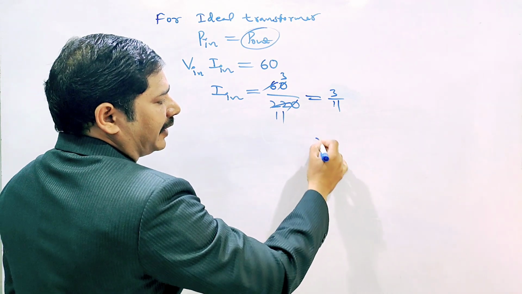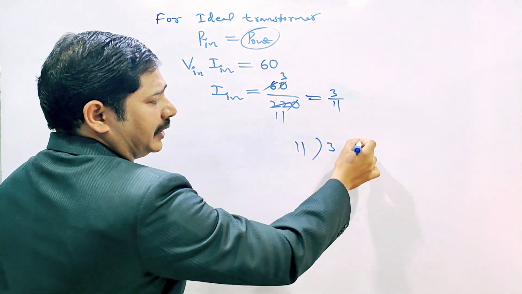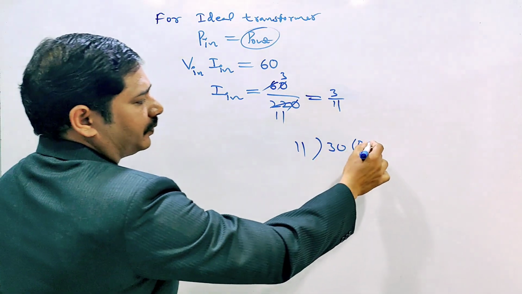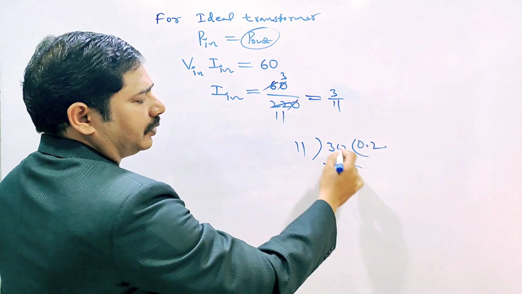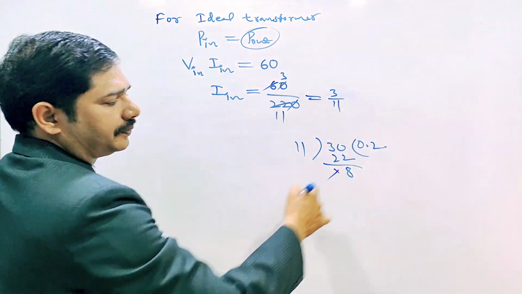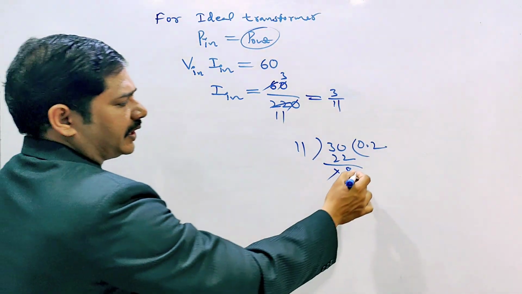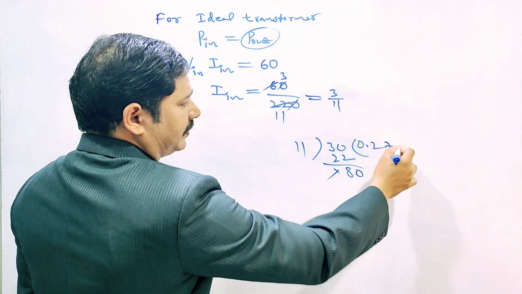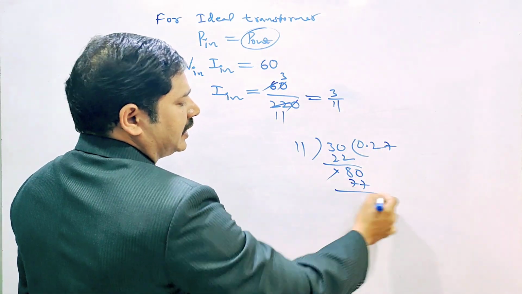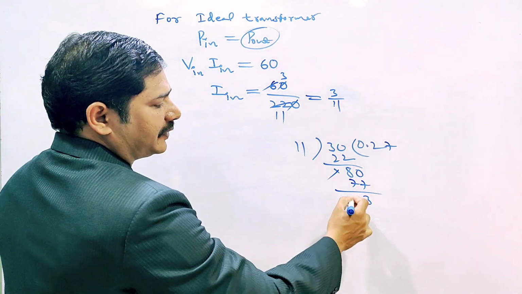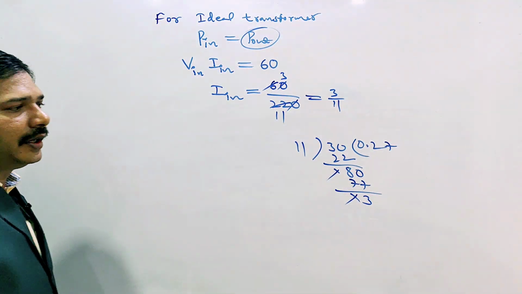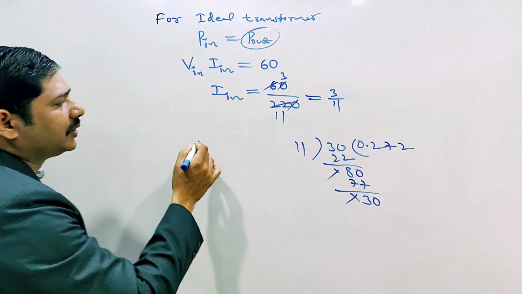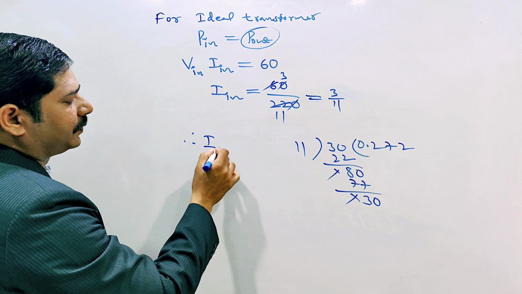Taking the decimal, 0.2 and so on, dividing step by step, the value will come. Therefore input